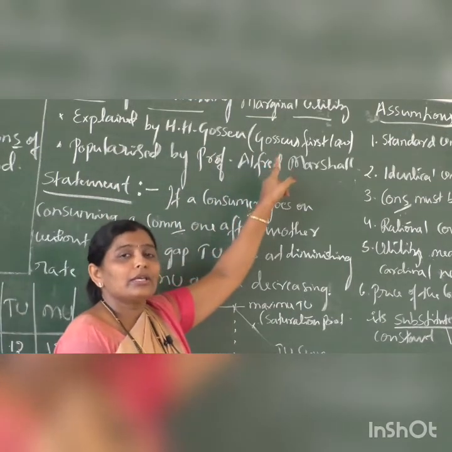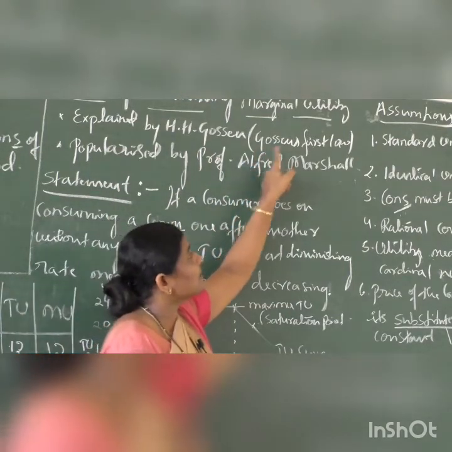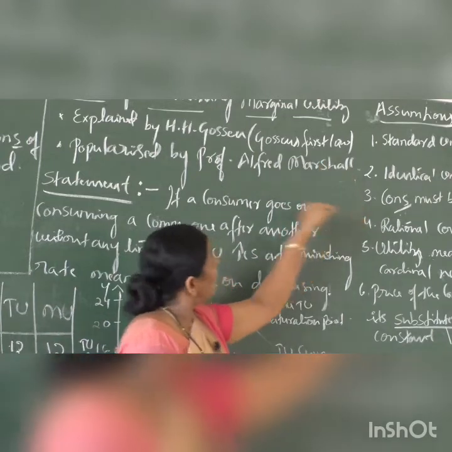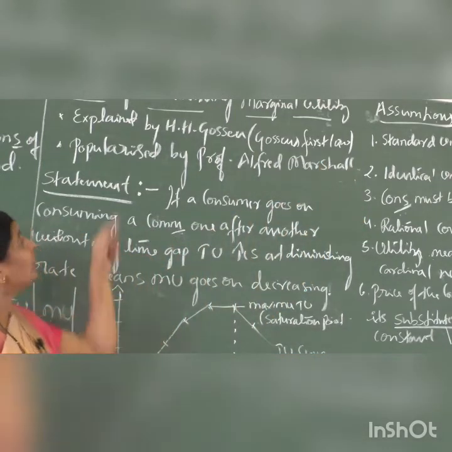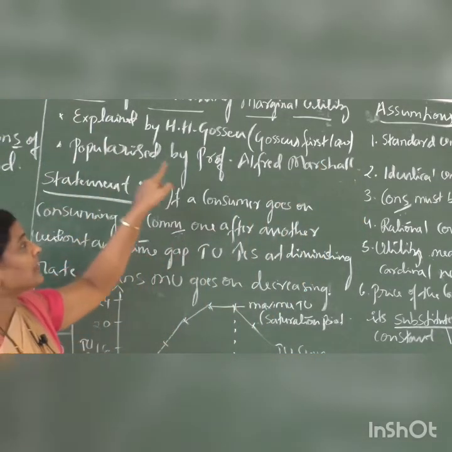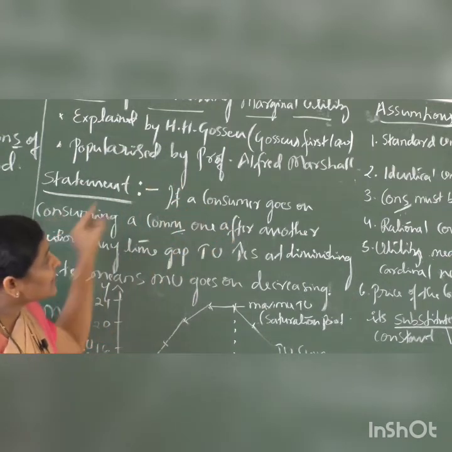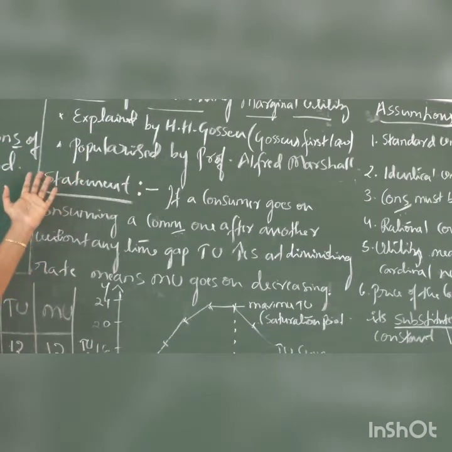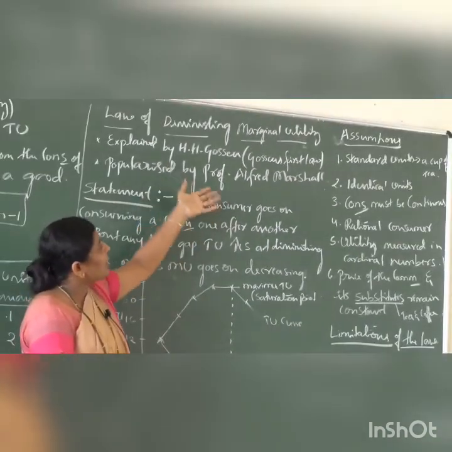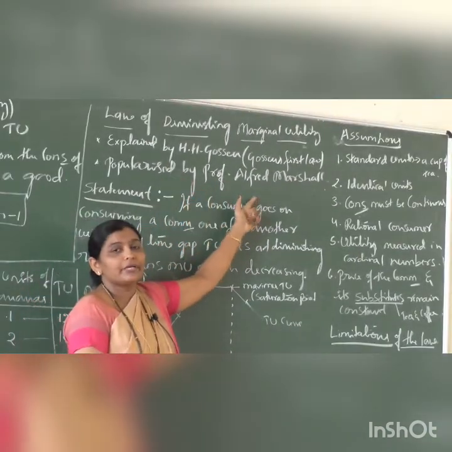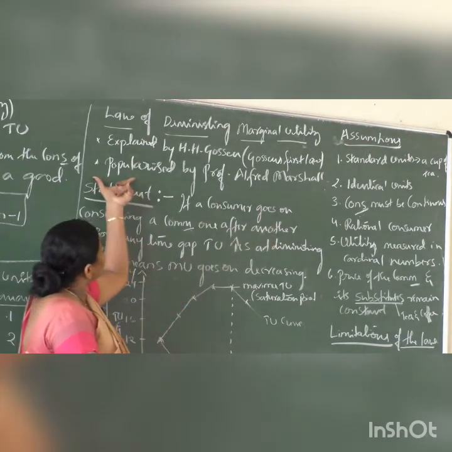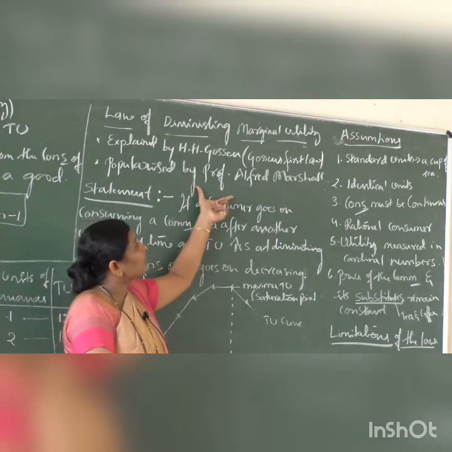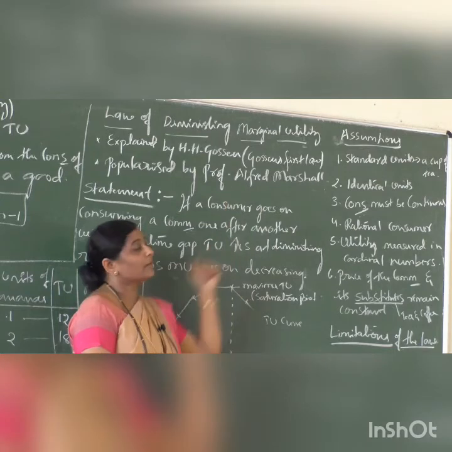Therefore, this law is known as Gossen's first law. Which is Gossen's first law? Law of diminishing marginal utility is Gossen's first law. Later on, it was popularized by our well-known economist Professor Alfred Marshall.